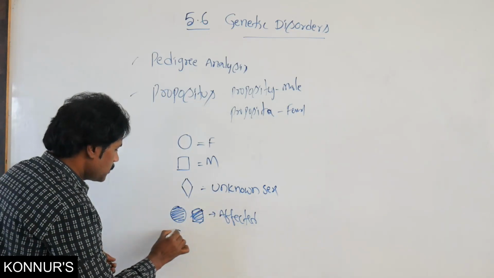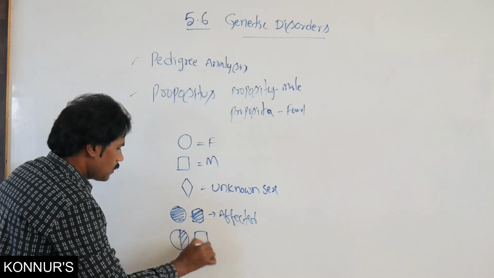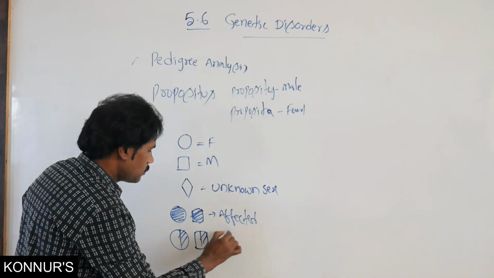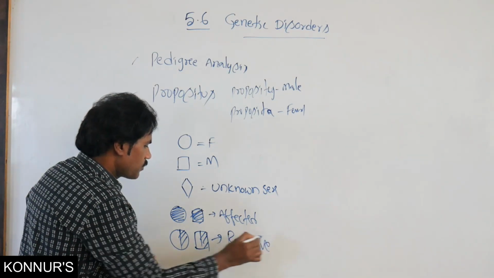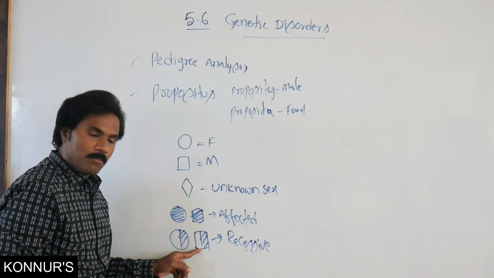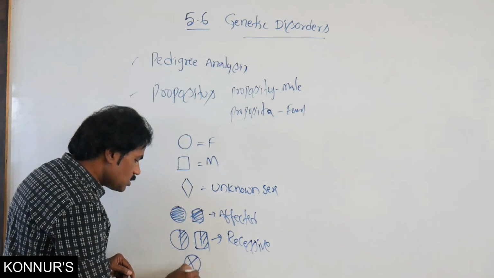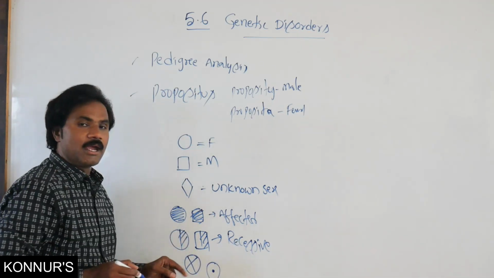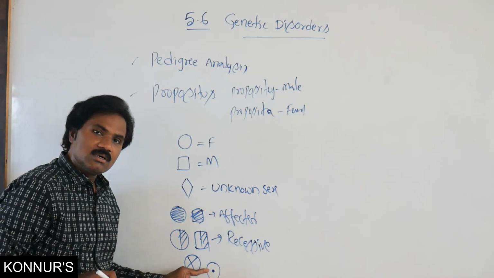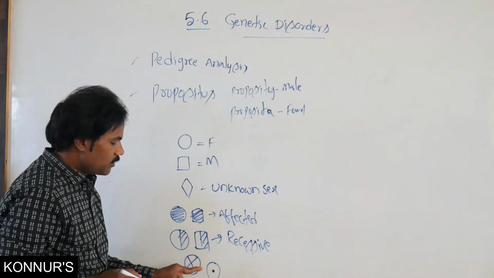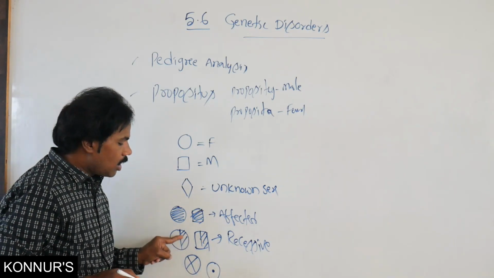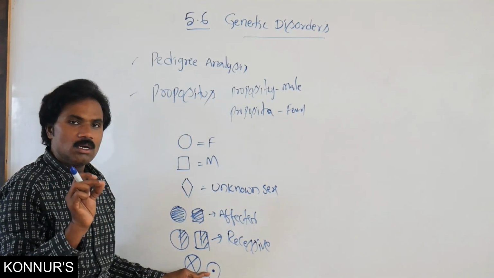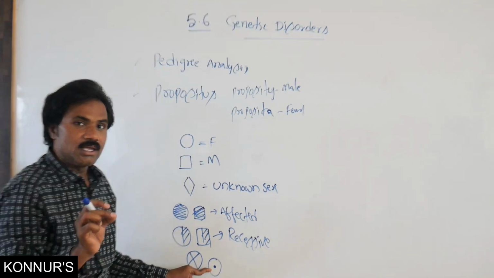Half shaded symbols represent carriers of autosomal recessive characters, female or male. For sex-linked recessive characters, a carrier is indicated by a dot in the middle of the symbol.